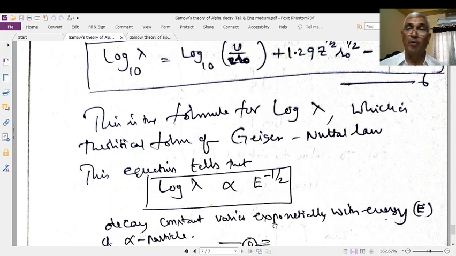It means that Gamow's theory is directly supported by the experiments, because it gives the Geiger-Nuttall law, which is an experimental law or experimental formula. Thus, Gamow's theory of alpha decay is a very successful theory for explaining the decay of alpha particles from a radioactive nucleus.